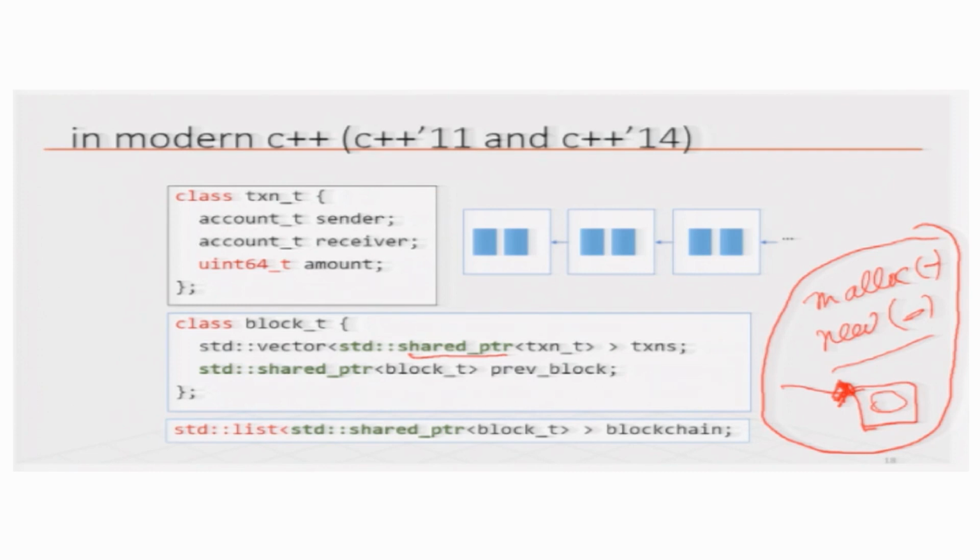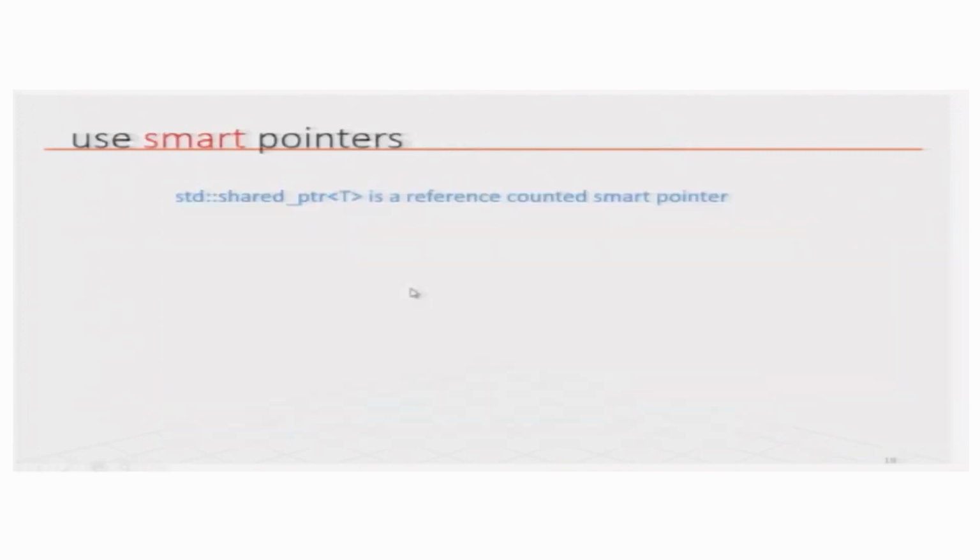As a programmer, once you create the pointer, you do not have to worry about deallocating it or about null pointer exception, because as soon as the pointer gets out of scope or is not being used, it is deallocated. That is why in this program shared pointers are being used. The only advantage for you in the shared pointer usage is that when you allocate, you do not have to worry about deallocating.